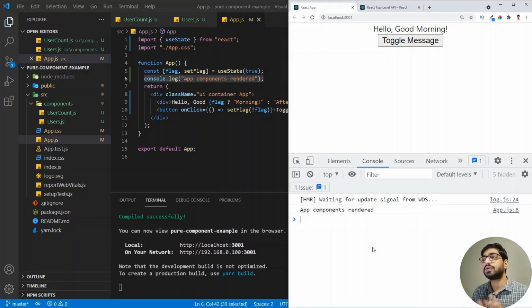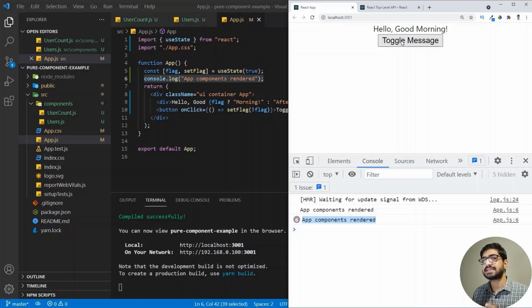Now, what I'm going to show you here is that if I click on this toggle message, then our message is going to change. So if I click on the toggle message, then it will get changed to the good afternoon. And now if we go in the console log, then we will see that the app component is re-rendering as the state is changed. So the number of times I click on the toggle, my app component is going to re-render.